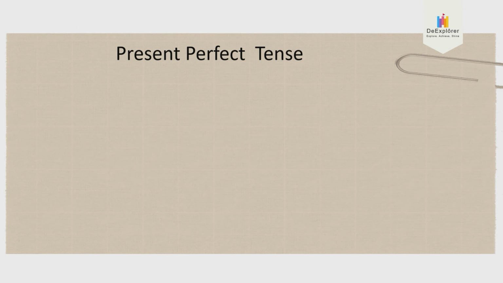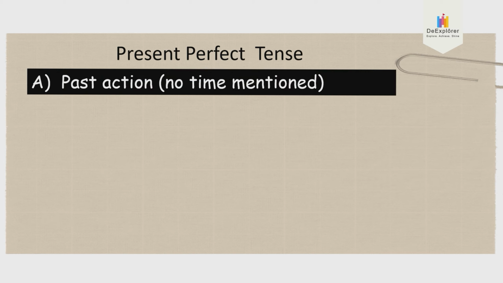Write the title present perfect tense. Write this into your exercise book. Now let's do a short revision of what you have learned last week. Present perfect tense is used to show past action, no time mentioned.